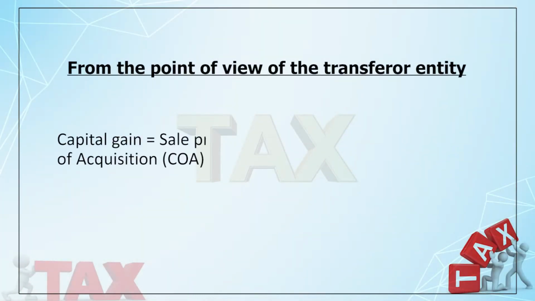Now come to the capital gain concept. Whenever the assets are being transferred under slump sale, it gives rise to capital gain. So this is a big difference between the slump sale and the amalgamation and the demerger. Now how to compute the capital gain? Capital gain is computed like this: sale proceeds, from that you deduct the expenses on transfer, and from that you deduct, the way we did the capital gain, the cost of acquisition.